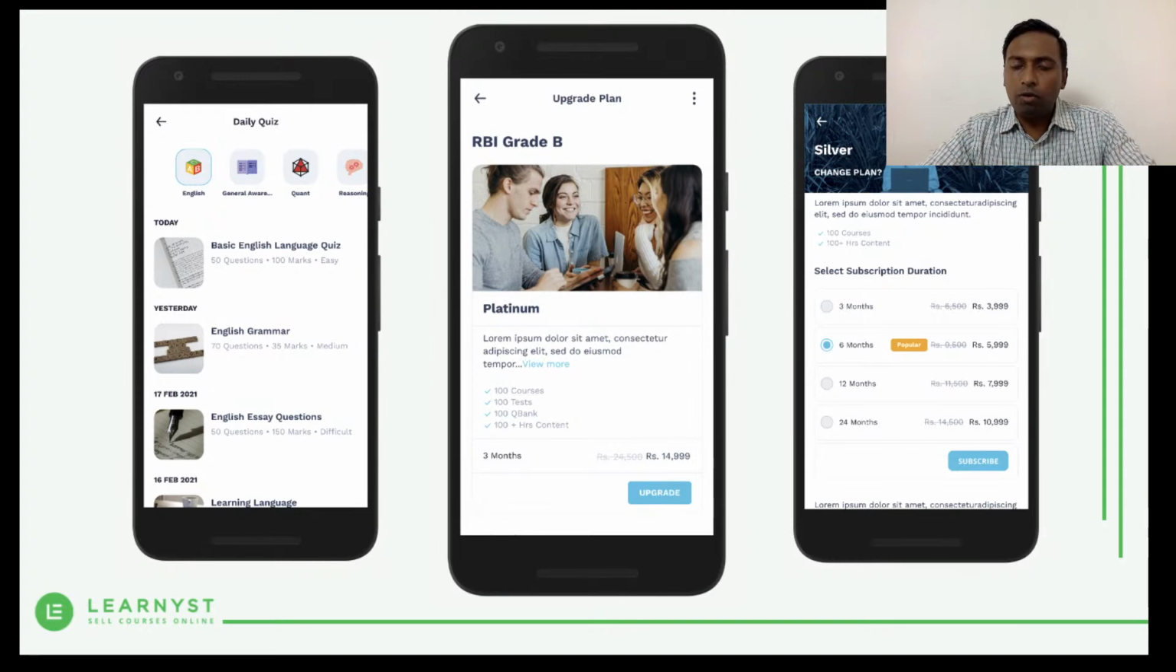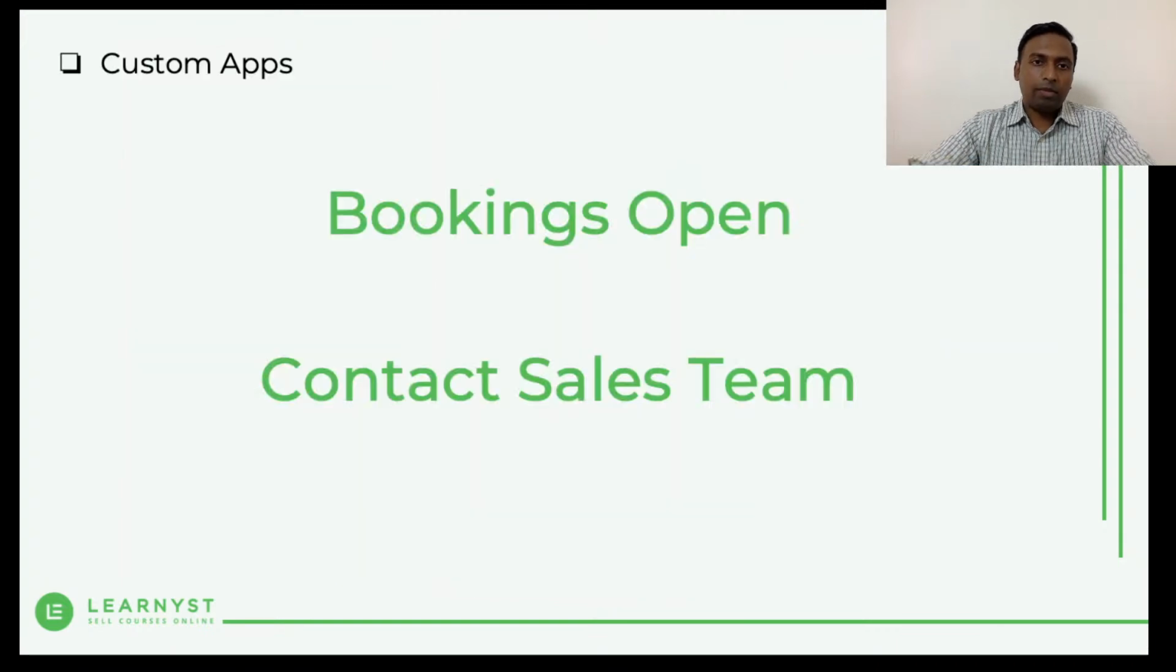So whether you want to offer it for 6 months, 12 months, or a 3-month subscription, you can define the subscription price and you can publish it. So yeah, I just wanted to show that out.